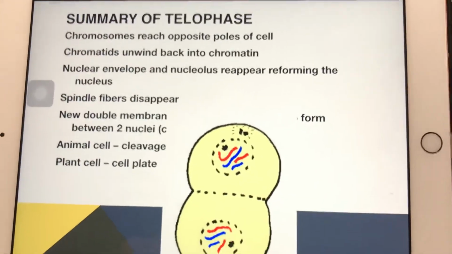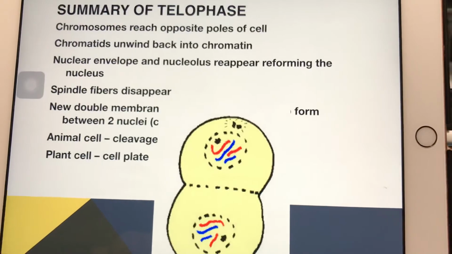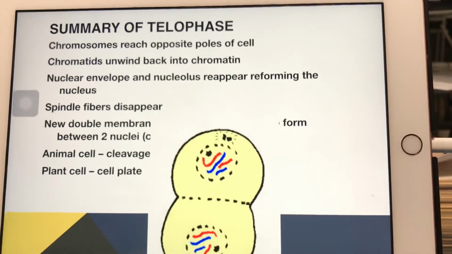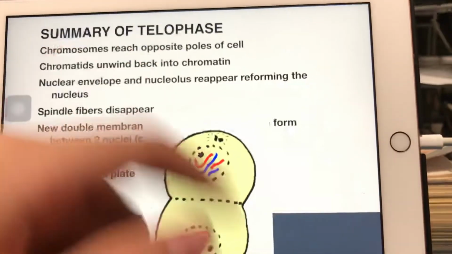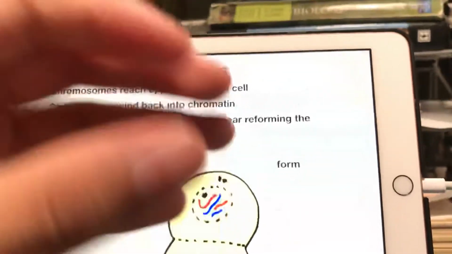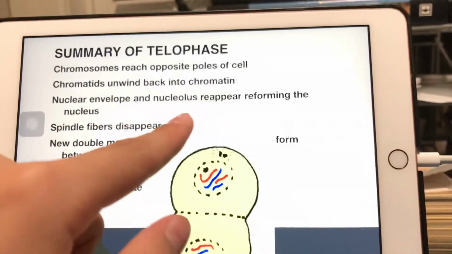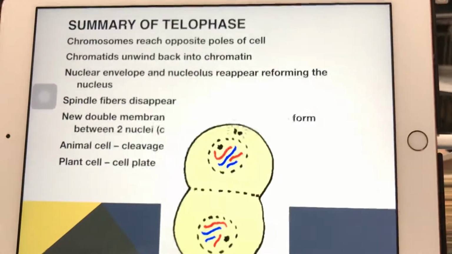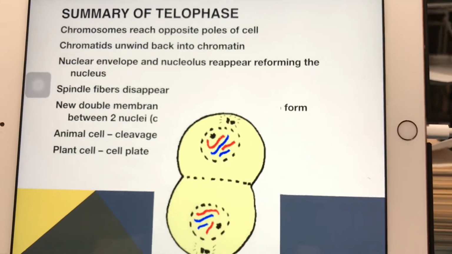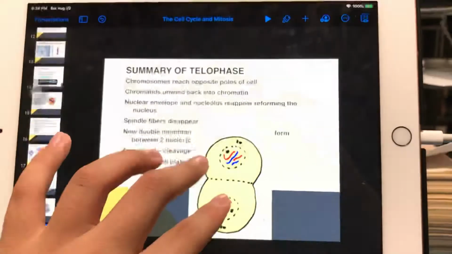Summary of telophase. Chromosomes reach opposite poles of the cell. Chromatids unwind back into chromatin, like those long strands, instead of being all condensed. The nuclear envelope and nucleolus reappear, reforming the nucleus. Spindle fibers disappear. New membrane.